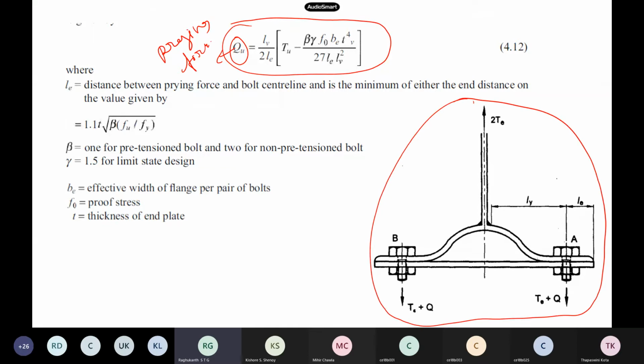This figure is there in the code book, you can see also. It is a little bit complicated. Whenever you have hanger connections and you want to find the load, your load is 2 times Te, so each bolt will carry Te, plus you have to increase this load by Q, which we call the prying force, or the crowbar kind of a thing. This is the equation provided in our IS code. It is slightly complex, and it has come from experiments, you followed, right?